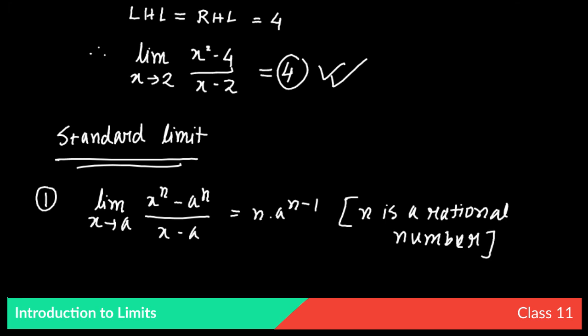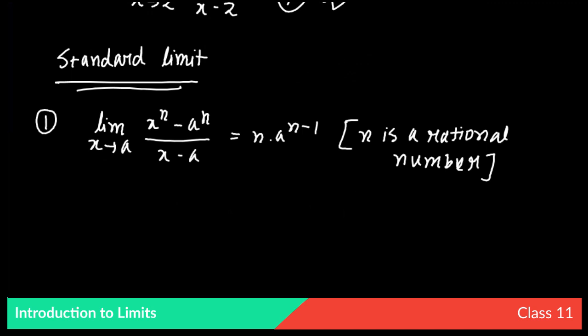Okay, n is actually a rational number. So the limit as x tends to a of (x to the power n minus a to the power n) by (x minus a) will actually be n into a to the power n minus 1. Okay, so this is the first standard limit that we have to keep in mind.